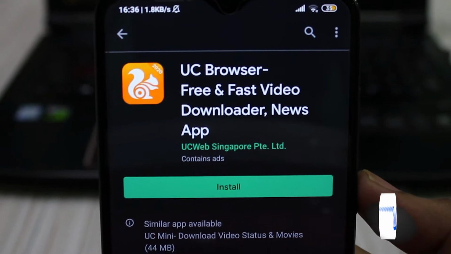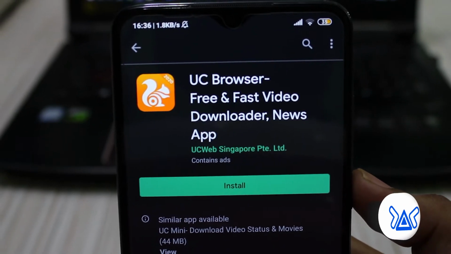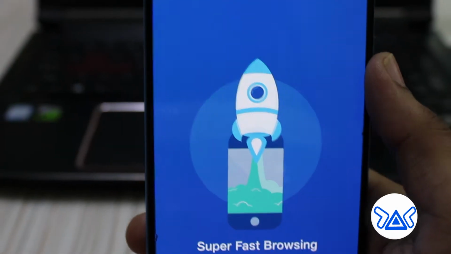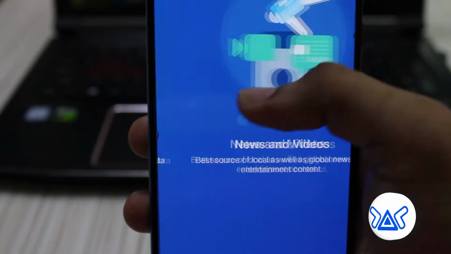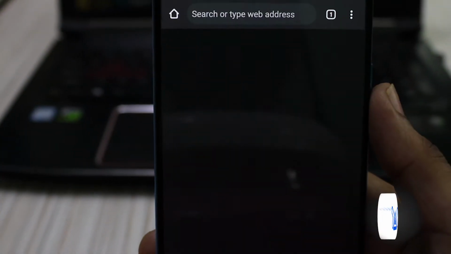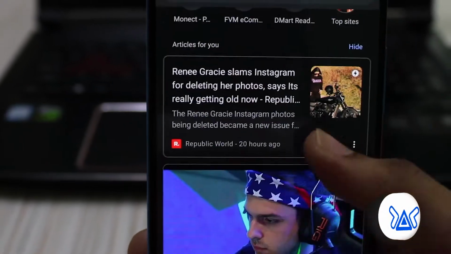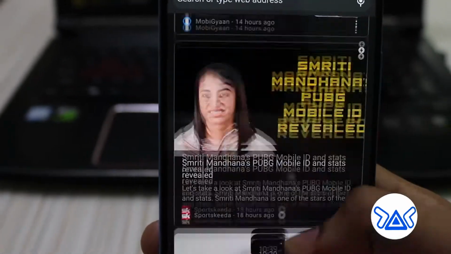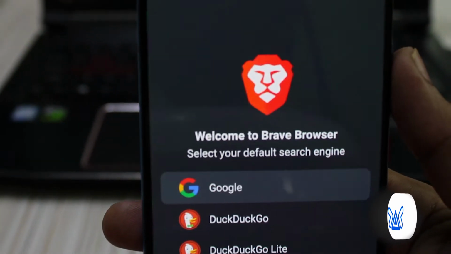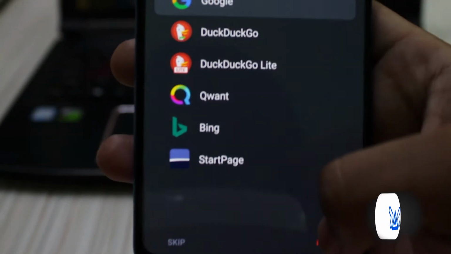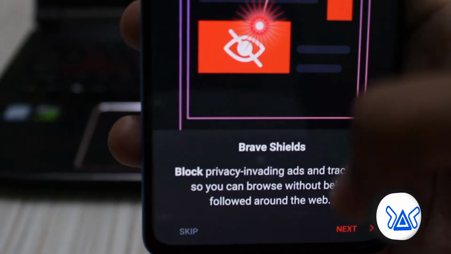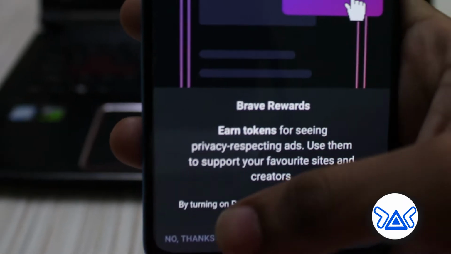Coming to the browser category, the alternative for UC Browser is the Indian Jio browser, or also you can use Google Chrome or Brave browser, as UC Browser often shows inappropriate ads and notifications too, which other browsers do not do, though it has been taken out from the Play Store many a time.